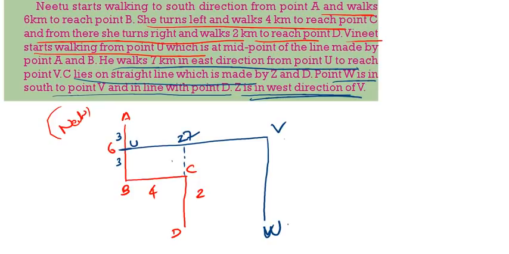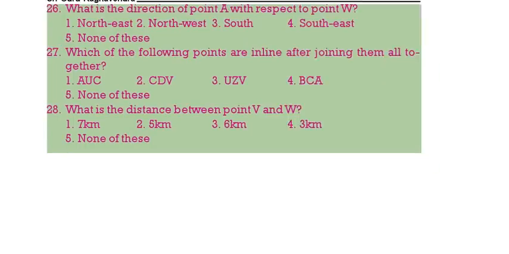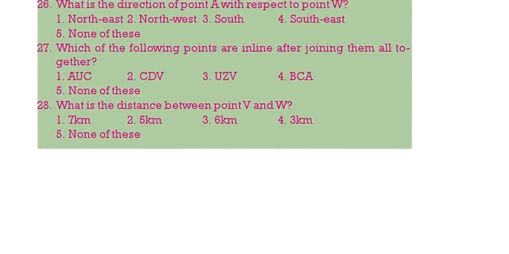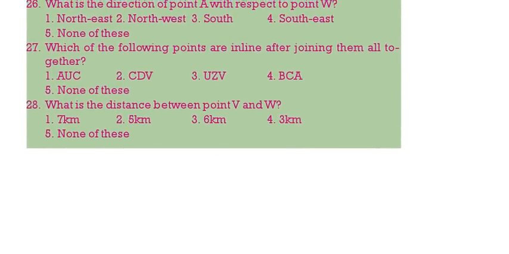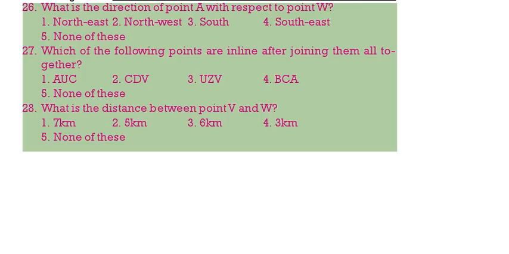Now this will be how many meters? 3 meters. And this, 4. Z to V will be 3 meters. V to W will be 5 meters. Now based on this we should answer the questions. Before going to the first question, again I will draw the directions. First of all, A. From A, south B, then 4 meters C, then D 2 meters.